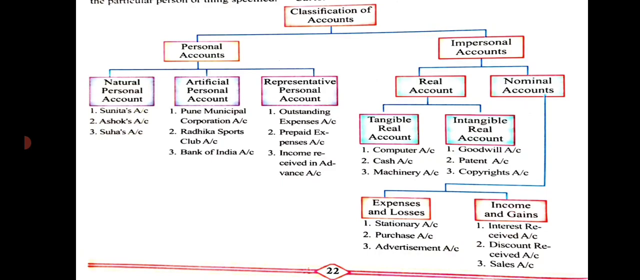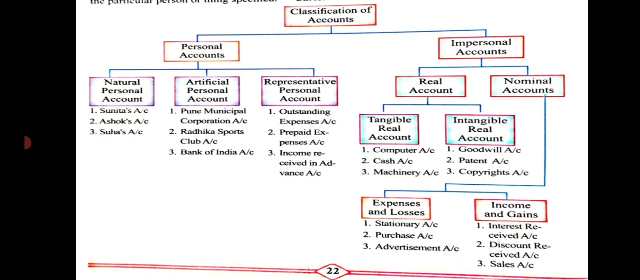Prepaid expenses: you have paid the expenses earlier, so that is related to a person. Income received in advance: we got the income, it is received from somebody else in advance, so it is related to that person. So these are the three types of personal accounts: natural person, artificial person and representative person.